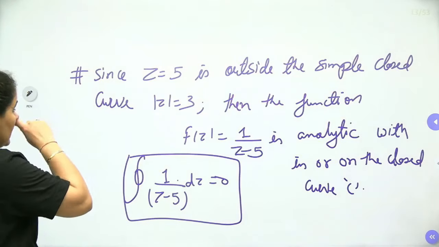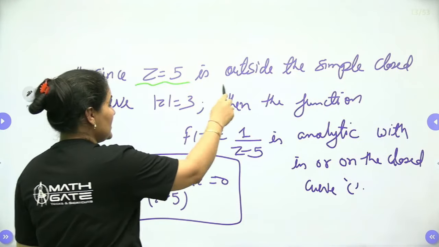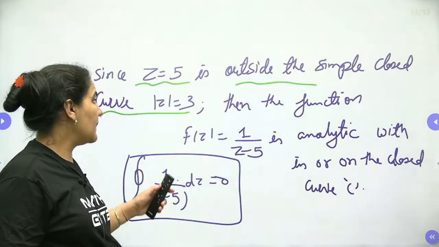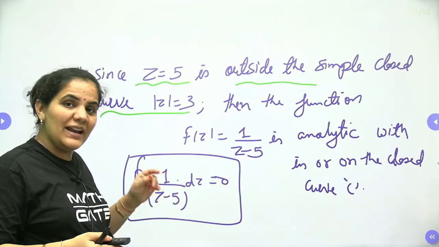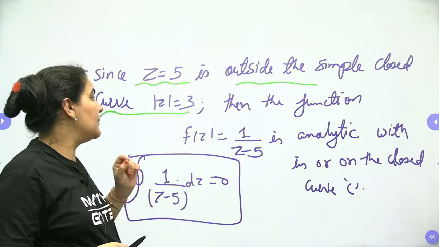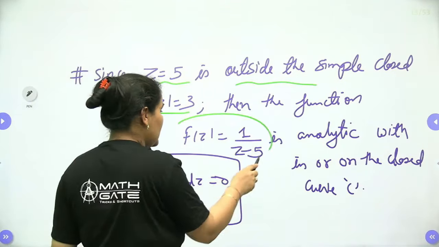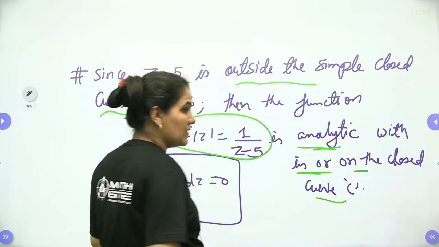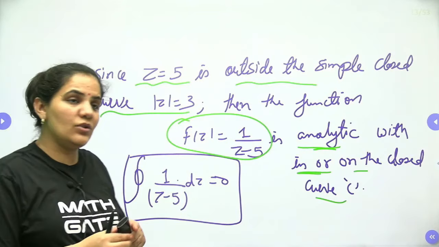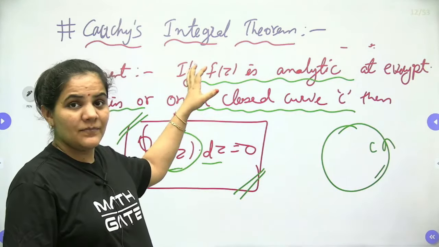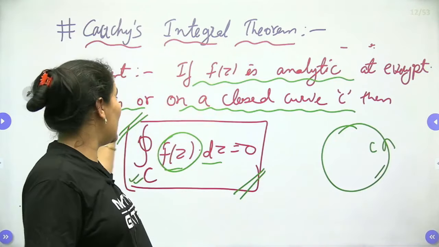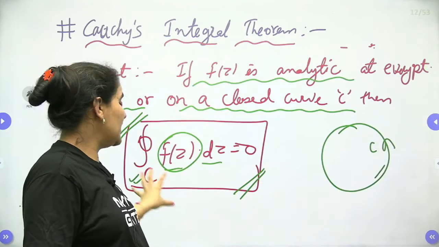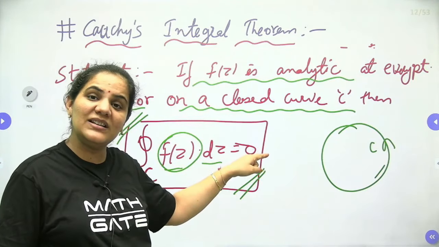Now just try to understand this. Since z equals 5 is outside the simple closed curve C, that is mod z equals 3, and at z equals 5 the function is not analytic, we can say the function f(z) equals 1 by z minus 5 is analytic within or on the closed curve C. Because the statement of Cauchy's integral theorem is this only: if your function f(z) is analytic at every point within or on a closed curve C, then the closed integral over C of f(z) dz equals 0.